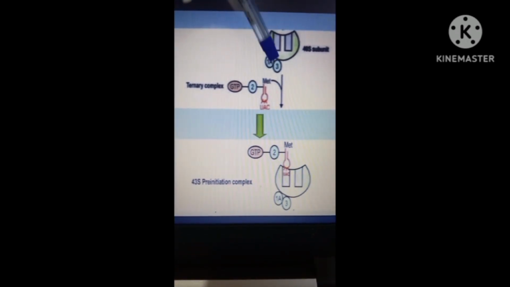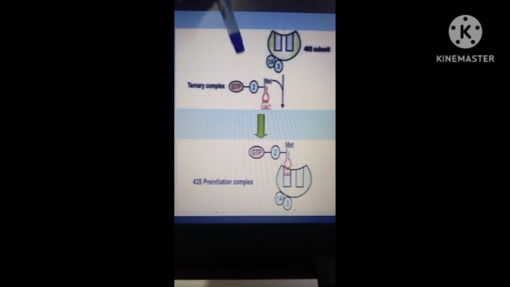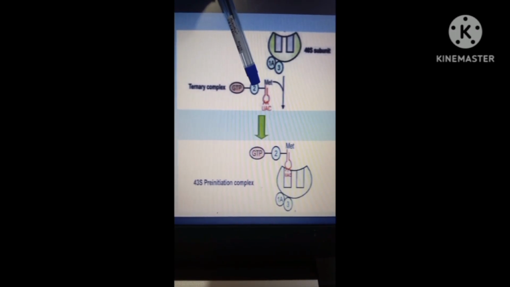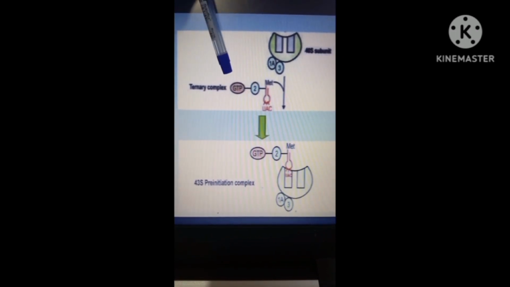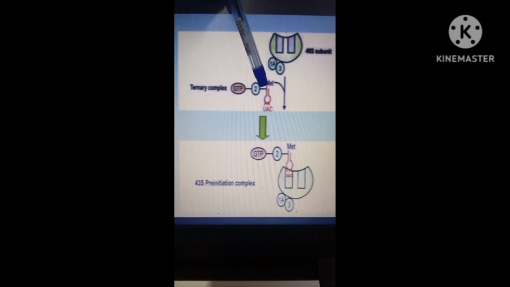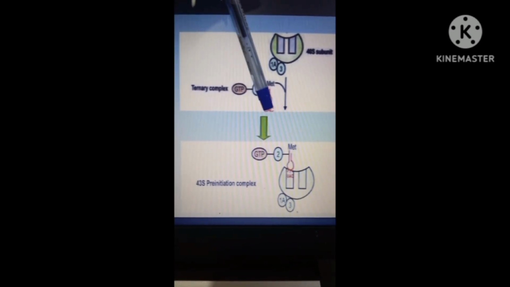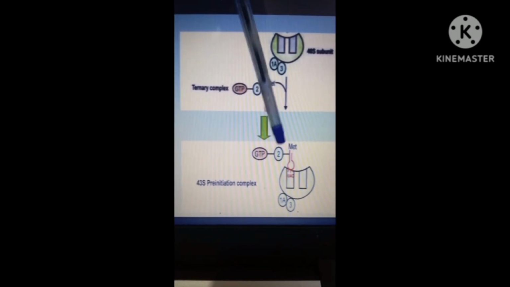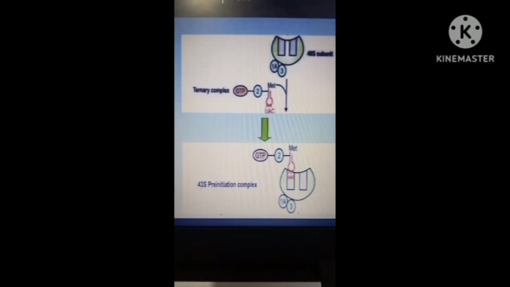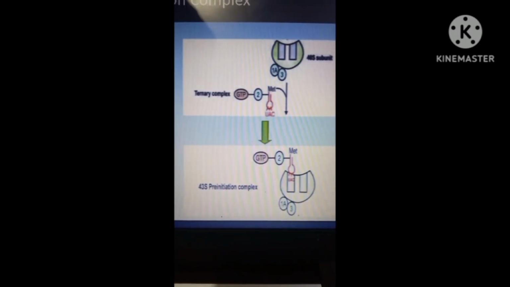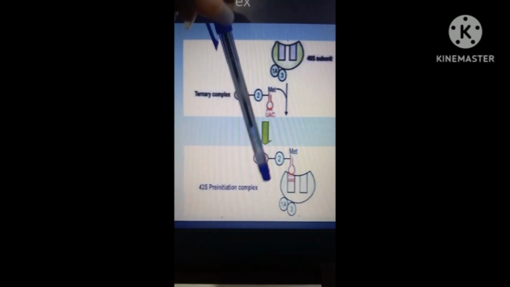So methionine and initiation factor 2 are bound to GTP. And then this complex attaches to the 40S subunit. Then after it attaches to the 40S subunit, it forms the 43S pre-initiation complex.